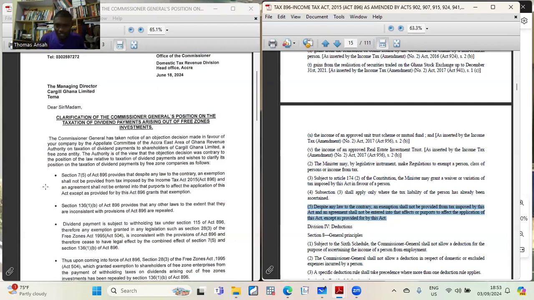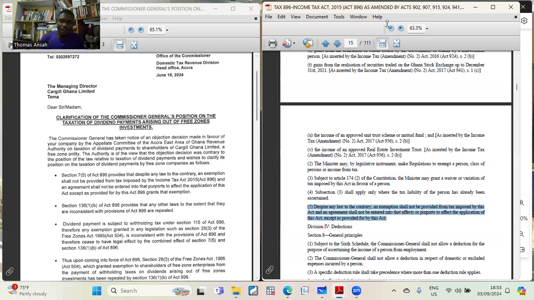Now, that is what you see here. In the act, this is how it is written. Despite any law to the contrary, an exemption shall not be provided from tax imposed by this act, and an agreement shall not be entered into that affects or purports to affect the application of this act, except as provided by this act. So it is basically saying that every exemption being granted must conform to this act. Every exemption, so far as it concerns income taxation, which is, of course, the withholding taxes part, must conform to this act.